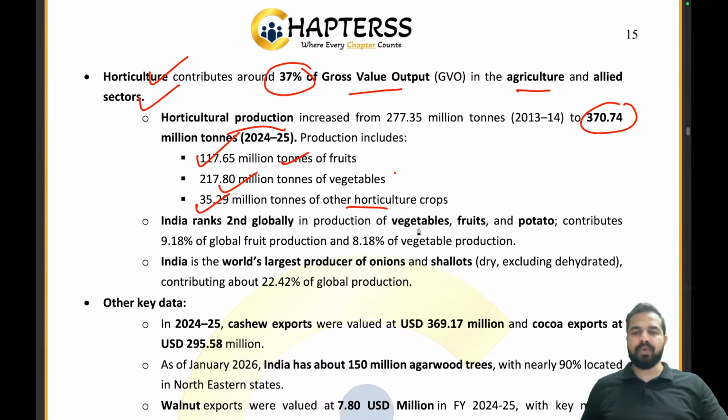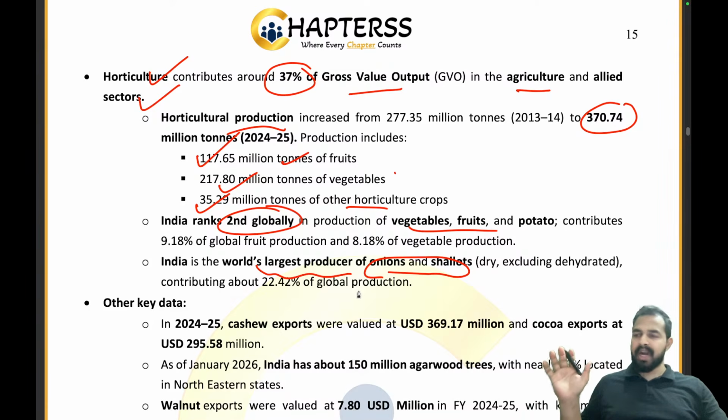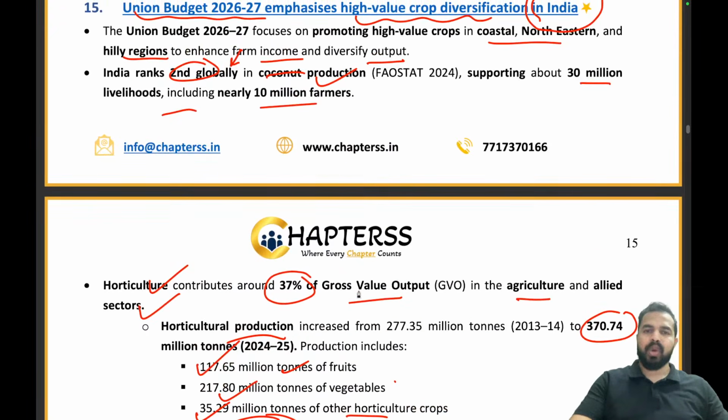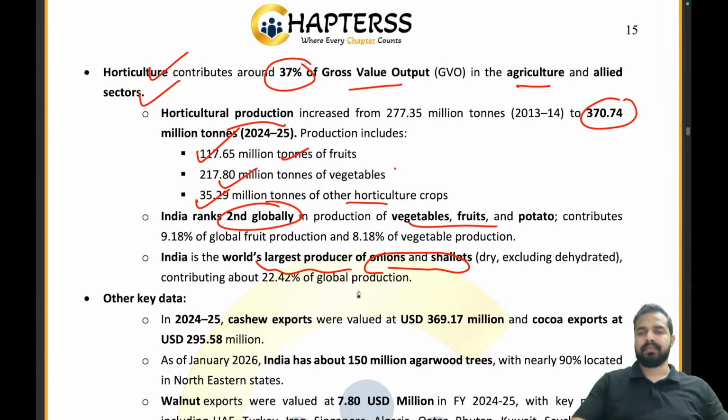When it comes to the fruits, vegetables and potato, India was ranked second globally in production. And India is the world's largest producer of onion and shallots. So onion and shallots mein India is on the largest producer list, right? India is on second position in terms of vegetable and fruits. And then India is on the second position in terms of coconut production. And when it comes to the total production of the horticulture, it was 370.74 million tons. Absolutely right.